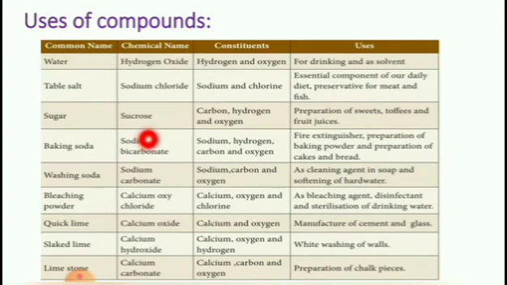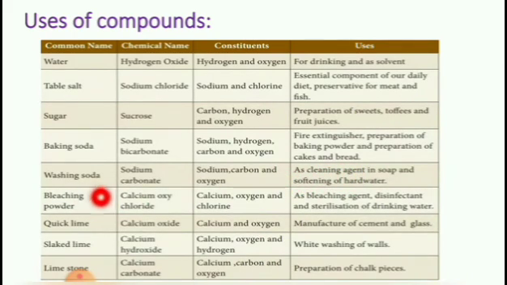Sugar. Chemical name is sucrose. Constituents carbon, hydrogen and oxygen. Uses: preparation of sweets, toffees and fruit juices. Baking soda. Chemical name sodium bicarbonate. Constituents sodium, hydrogen, carbon and oxygen. Uses: fire extinguisher, preparation of baking powder and preparation of cakes and bread.